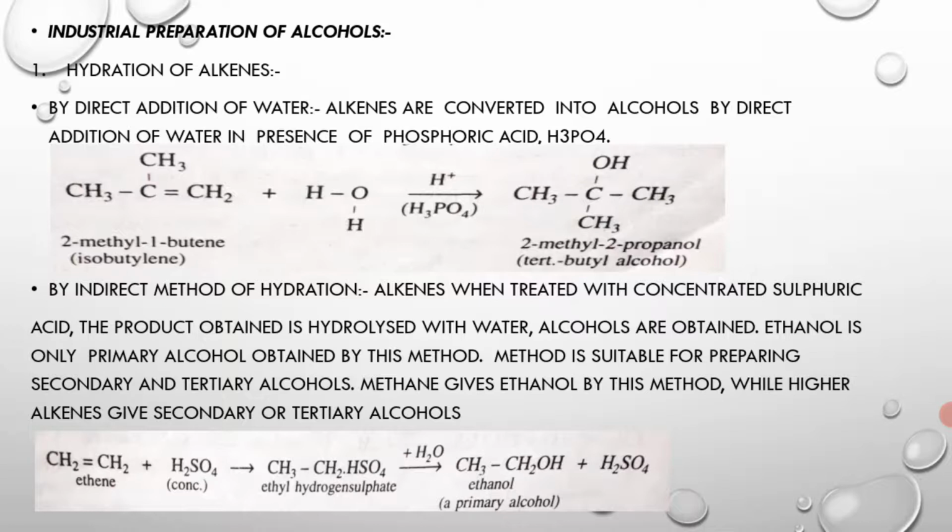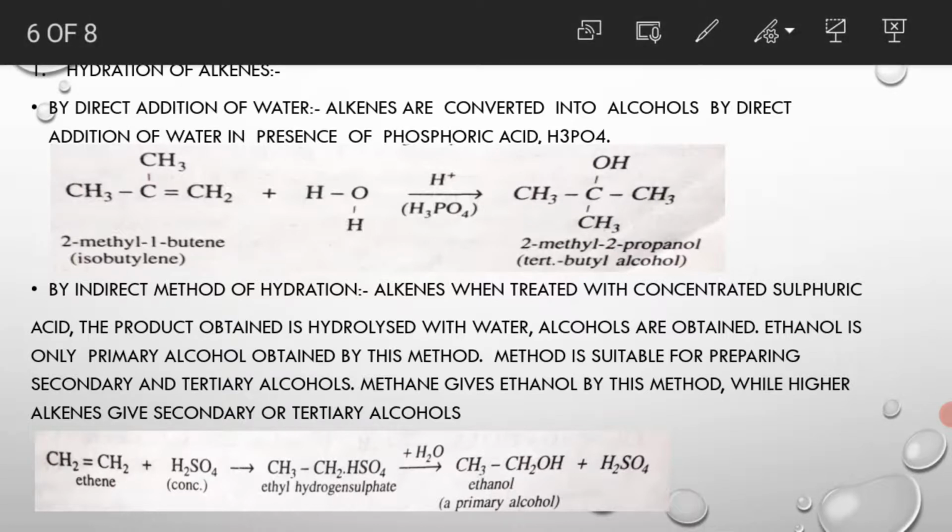Ethene gives ethanol by this method, while higher alkenes give secondary or tertiary alcohols. Ethene, on treatment with concentrated sulfuric acid, gives ethyl hydrogen sulfate, and on hydrolysis it gives ethanol plus sulfuric acid.